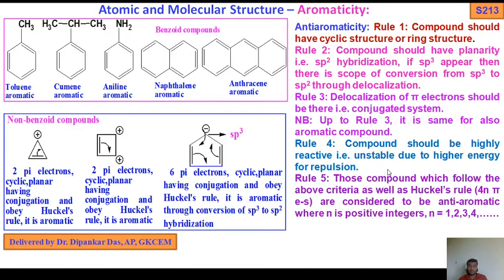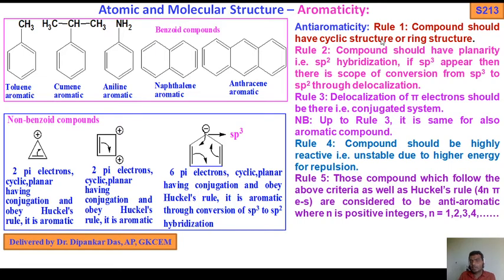Rule 5: those compounds which follow the above criteria as well as Hückel's rule for a pi electron system are considered to be anti-aromatic, where n is a positive integer, n equals 1, 2, 3, 4, and so on.